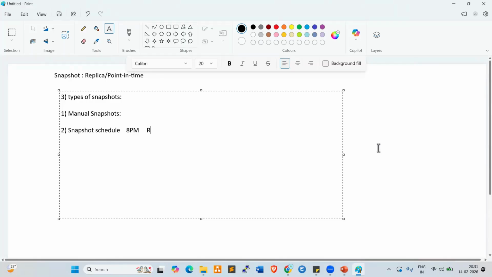And here we give the retention. Retention also we need to set. Every day we are taking a snapshot, but if you hold all the snapshots, what will happen?